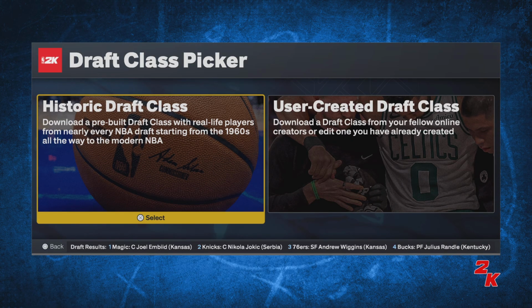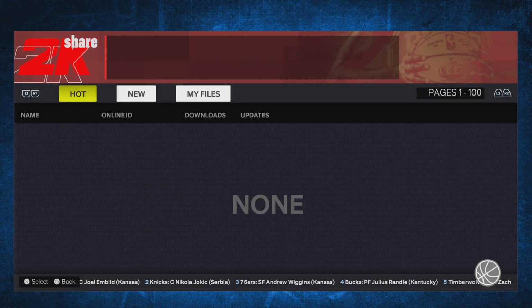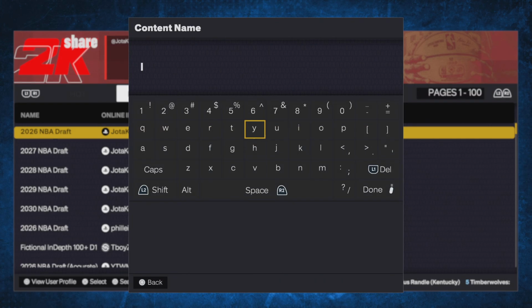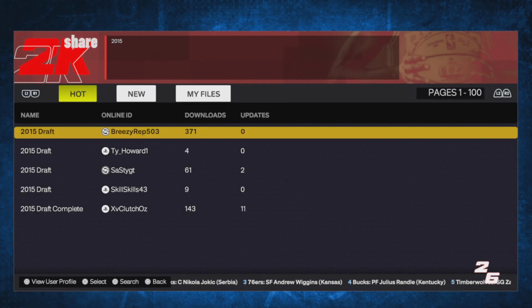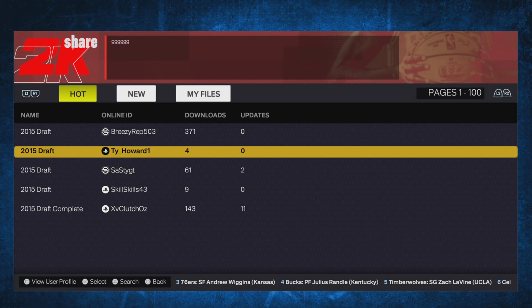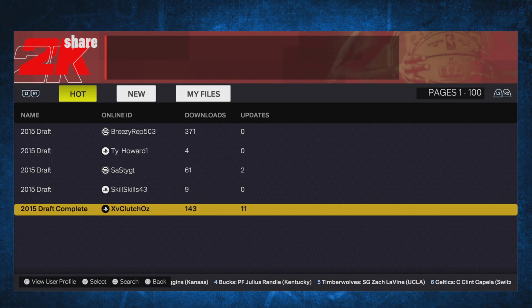2015 draft. I'm doing this to 2020 because I think that'll be very interesting. 2015 draft. I don't even know who was in this draft class. Cat? I think Cat was the only guy that was in this draft.